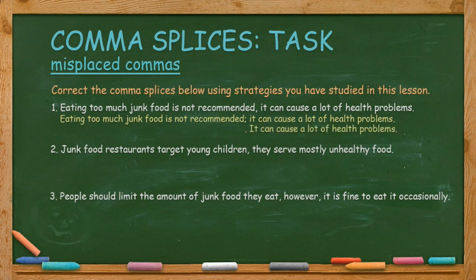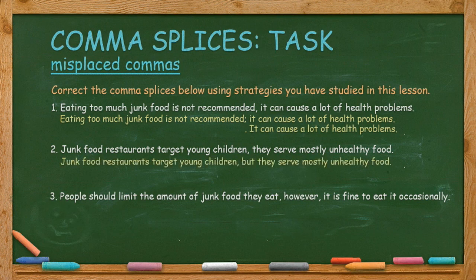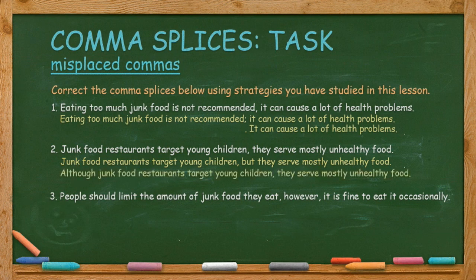2. Junk food restaurants target young children, comma, they serve mostly unhealthy food. You can correct this one firstly by making a compound sentence. Junk food restaurants target young children, but they serve mostly unhealthy food. Or a complex sentence. Although junk food restaurants target young children, they serve mostly unhealthy food.